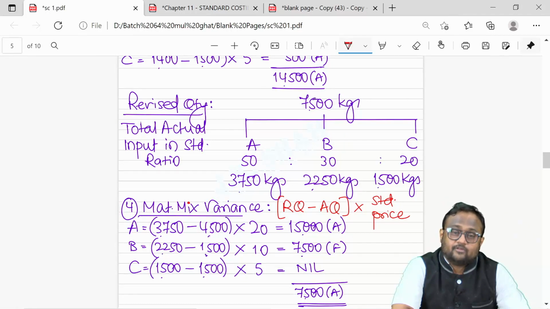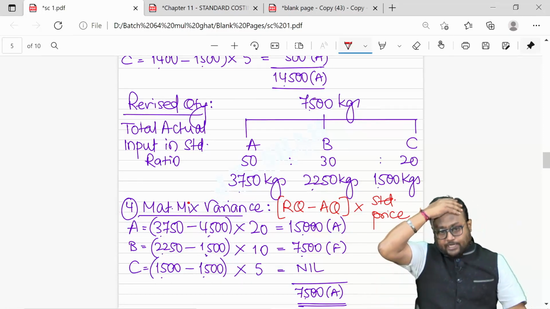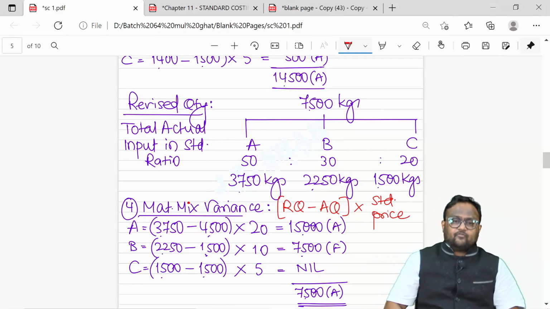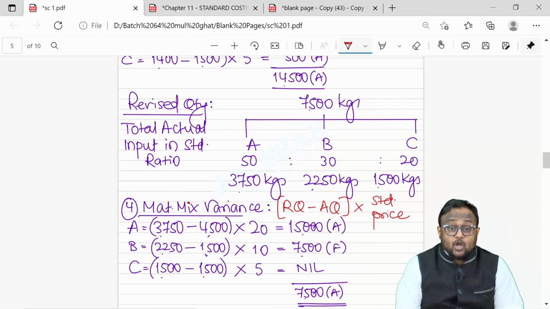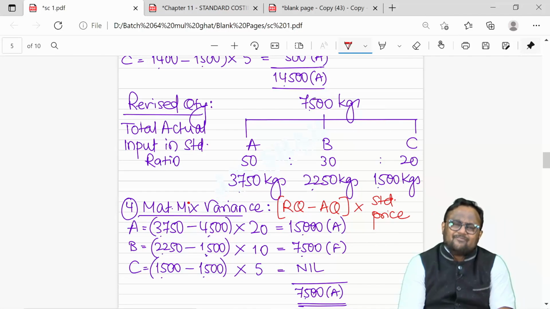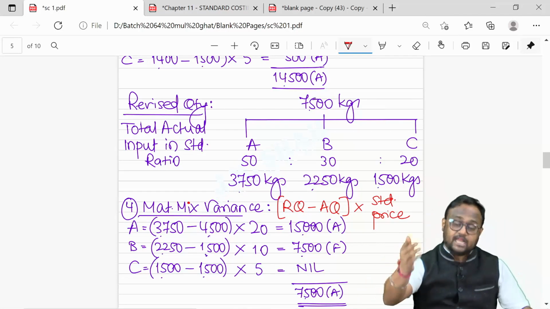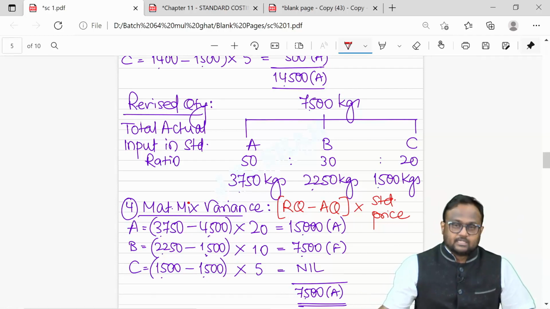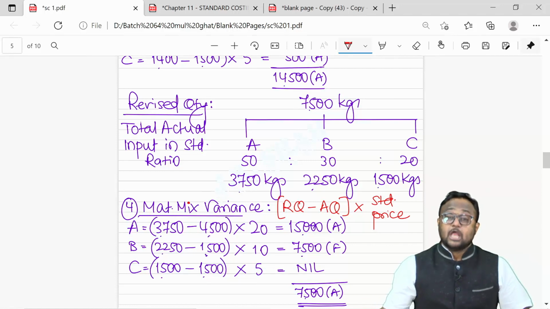The quantity should have been 3750, 2250 and 1500, but it is something else. You are consuming more in case of A, so it's an adverse variance. You're consuming less in terms of B. Look at the difference. 750 kgs consumed more in case of A, and 750 kgs only got saved in case of B. Guys, 750 in case of A got consumed more, adverse. 750 kgs got saved in case of B, favorable.